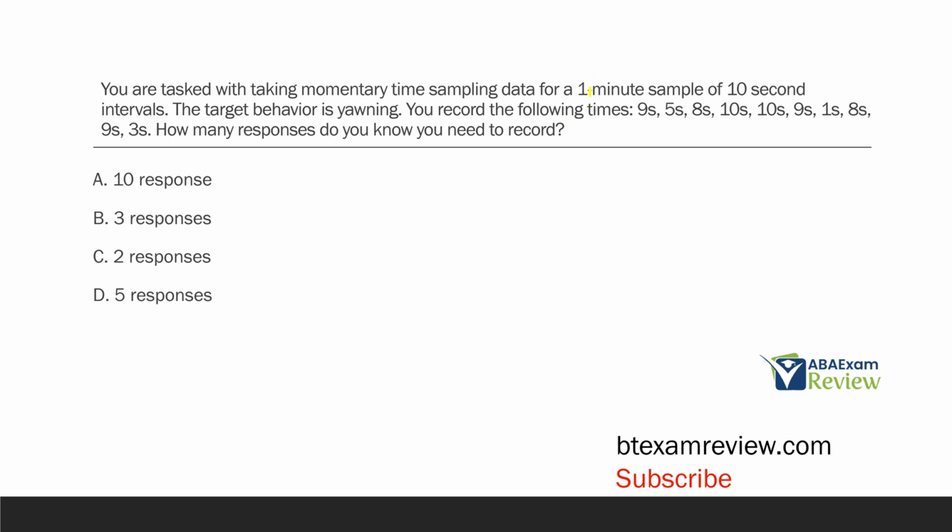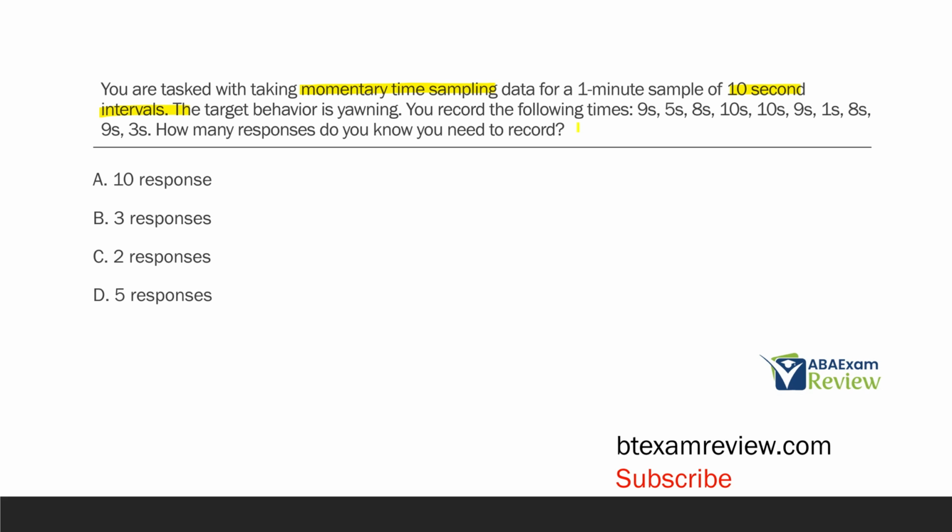Now, what's important here, because we know we're using momentary time sampling, is the length of time of the interval. So we're worried about these 10-second intervals. We're not worried about how long the samples are. We're worried about how long the intervals are. That's typically what's important in sampling and partial and whole interval recording. And so with momentary time sampling recording, when are we collecting the response? Well, we're collecting the response at the end of the interval. So if our interval is 10 seconds, we're going to be recording data at the very end of that interval.